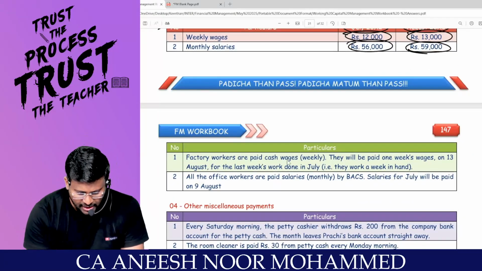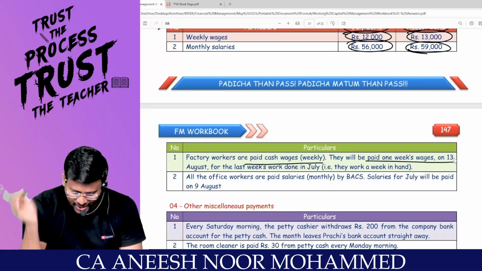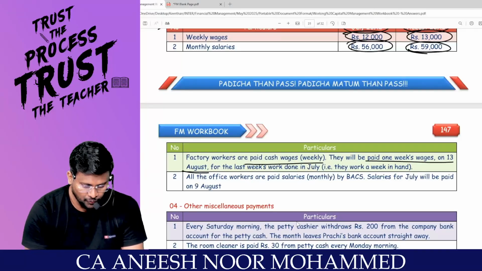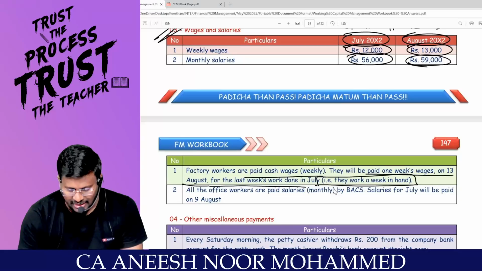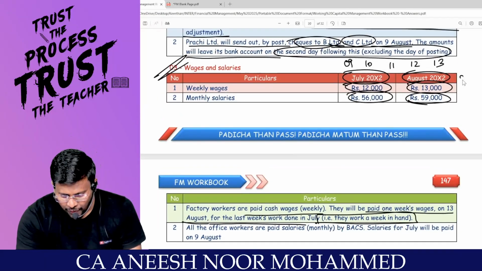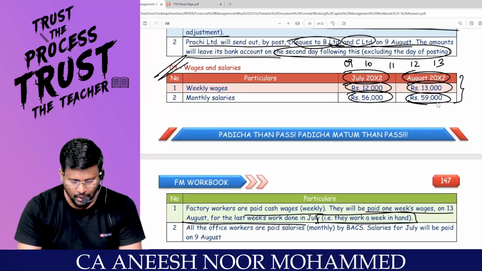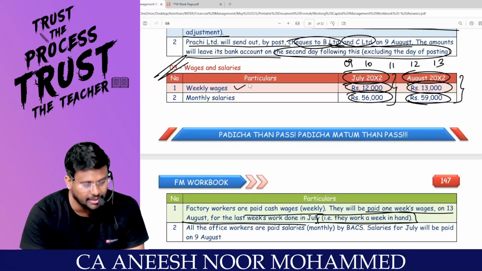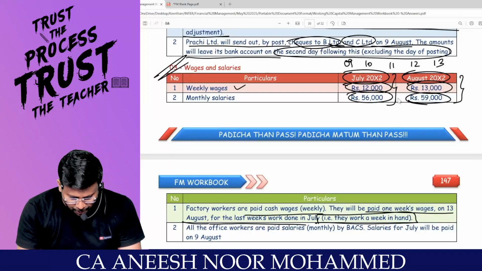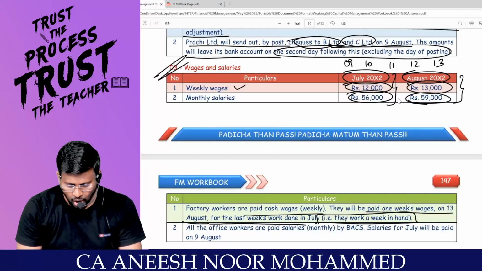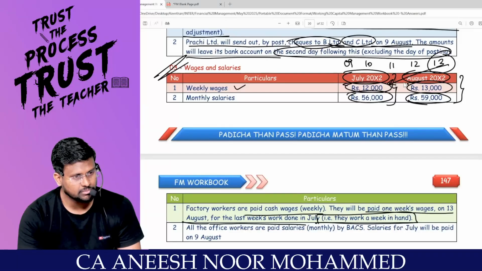Factory workers are paid cash wages weekly, every week. They will be paid 1 week wage on 13th August for the last week's work done in July. They work a week in hand. So you are preparing for August, sir? Yes, sir. Whatever work they did in July, weekly wages they have given. July month they will pay only in August, on 13th August. So this day they will pay 12,000.